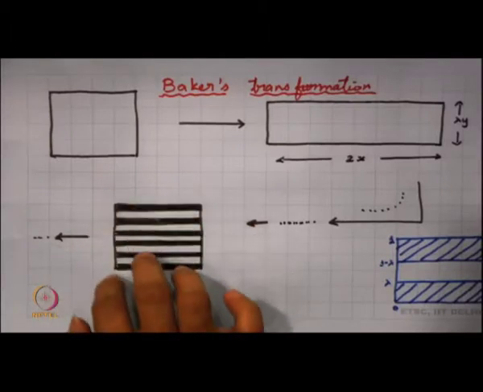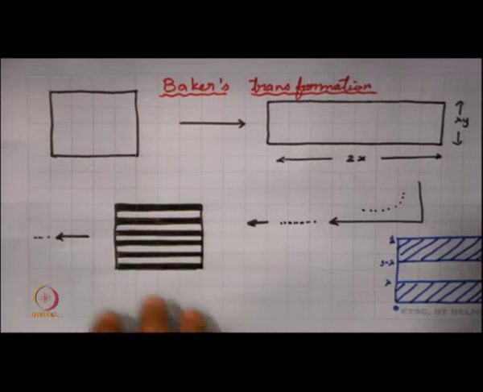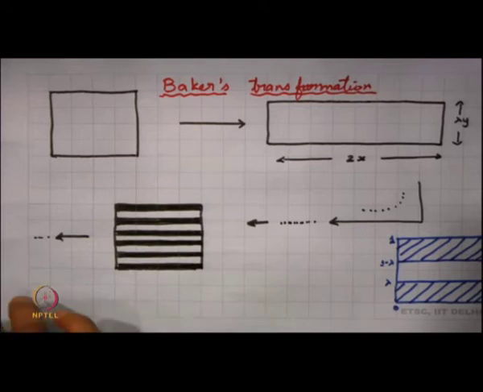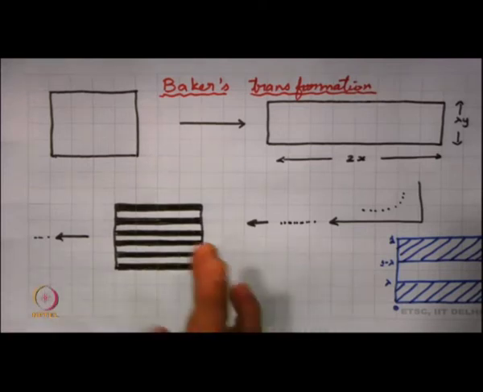So, lambda to the power n tends to 0 as n tends to infinity. What you find is that towards the end, you will have some sort of Cantor set here, a line of straight lines, or you can say on the y coordinate you will have a Cantor set. So, this is Cantor set cross straight lines that you can see over here. You will find this array of straight lines which almost appear like a Cantor set. So, this is one kind of a fractal that you can see here.